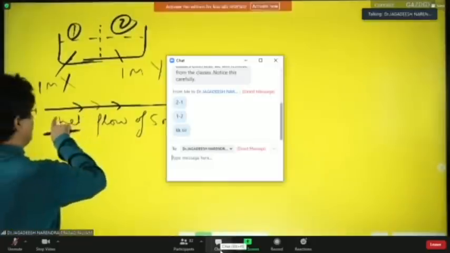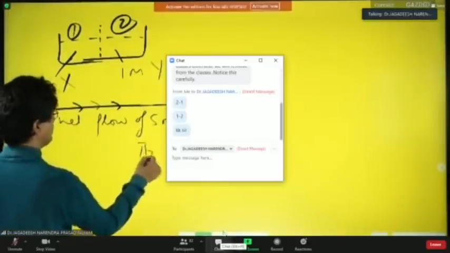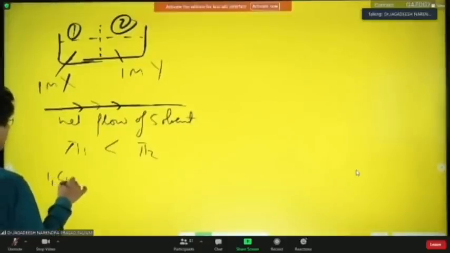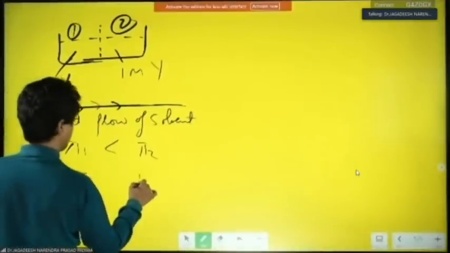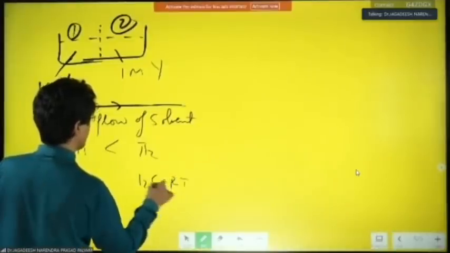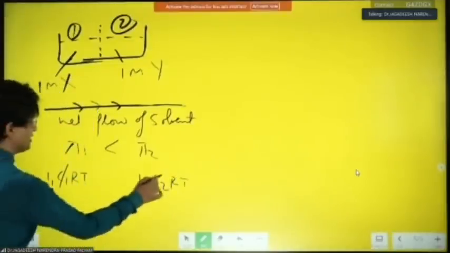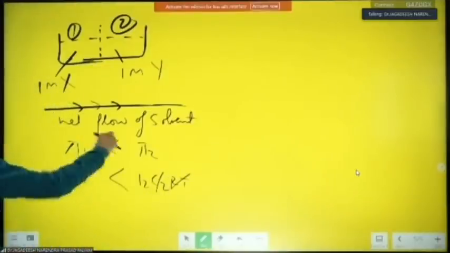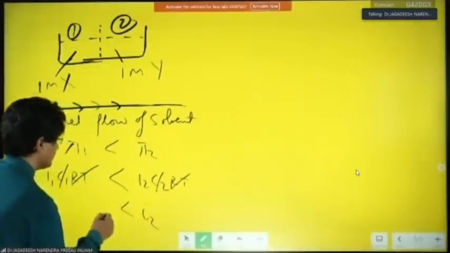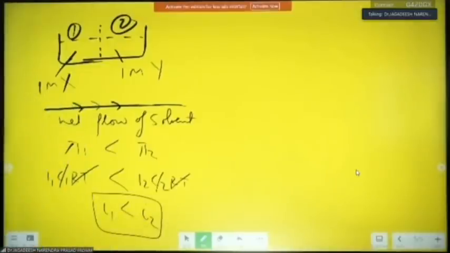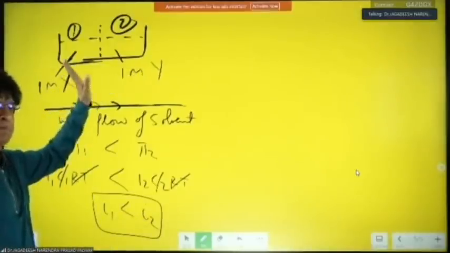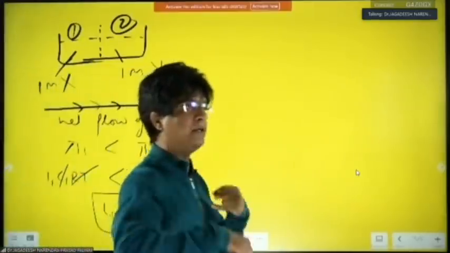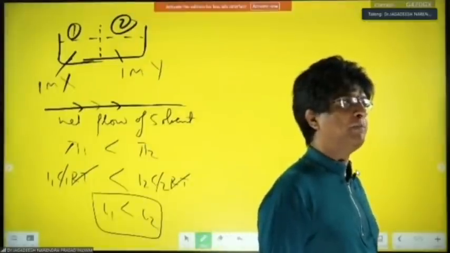If it is flowing from here to here, one thing is for sure, that pi 2 must be more than pi 1. Now, this is what? i1, C1, RT, and this will be i2, C2, RT. Yes or no? Now see, C1, C2 are same. RT cancels. If this is more than this, it is possible only when i2 is more than i1. Though the concentration is same, i might be different. It all depends on the number of particles. Yes or no?